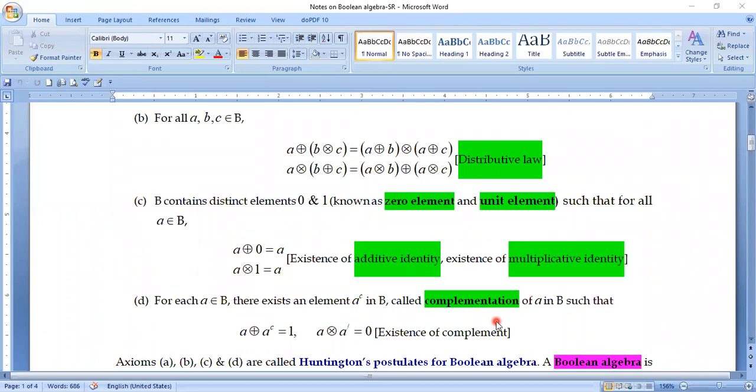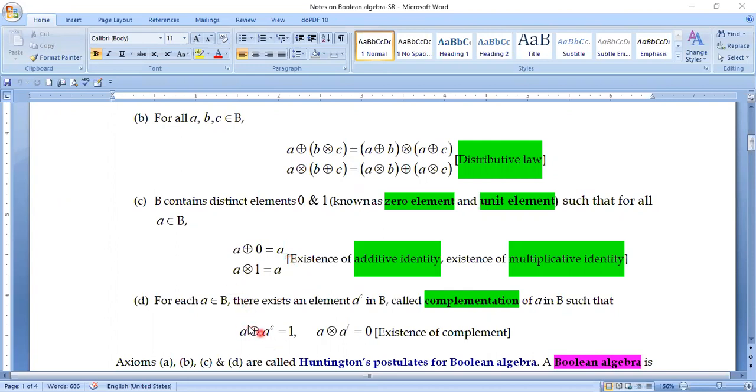What is the atypical nature? Carefully, if you think about the previous algebraic structures that we have studied, whenever we say that a plus 0 equals a, then after that, given the existence of the 0 element, we try to find out the inverse, and we say that there exists some a complement or a prime for a non-zero element a, for which a plus a prime equals 0.